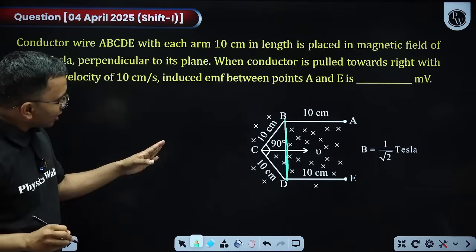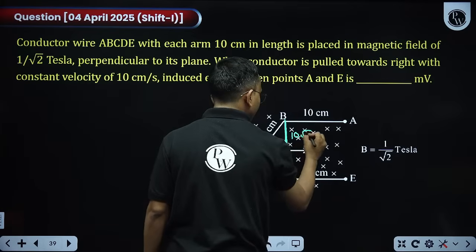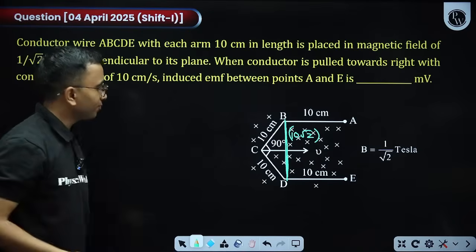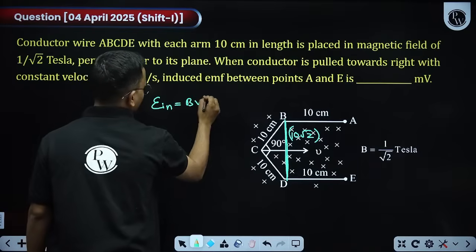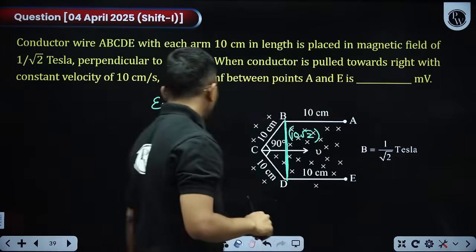Okay, how much is this length? This is 10, this is 10. So this effective length is 10 root 2. What will be EMF induced? BVL. So E induced is equal to BVL. We write it like V cross B dot L. That way we see the polarity.